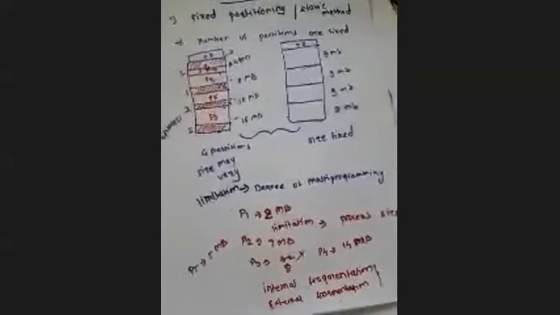Fine. Now what happens in the variable or dynamic contiguous method?